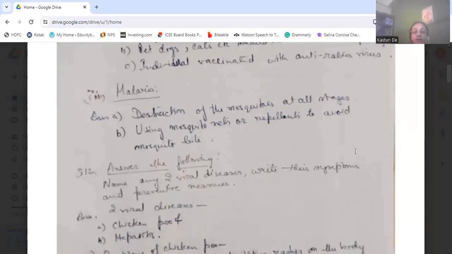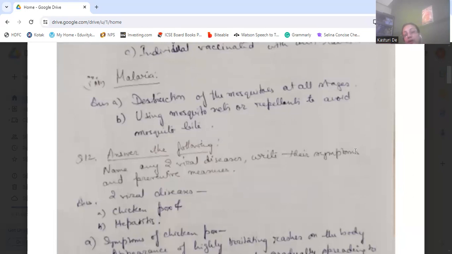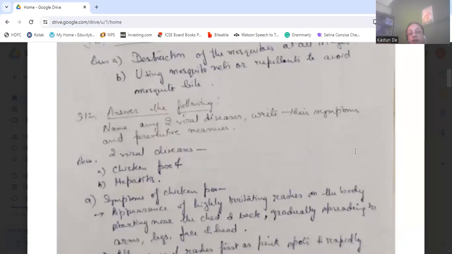Next question is: answer the following. Name any two viral diseases, write their symptoms and preventive measures. So two viral diseases are chickenpox and hepatitis. You can write some other viral diseases also, but here I've mentioned chickenpox and hepatitis.